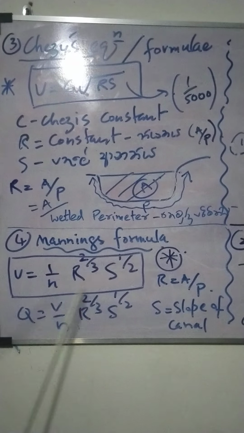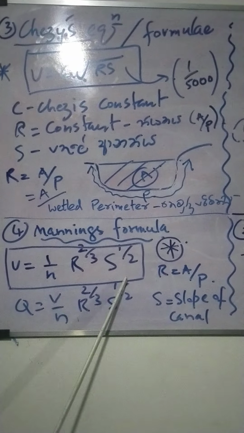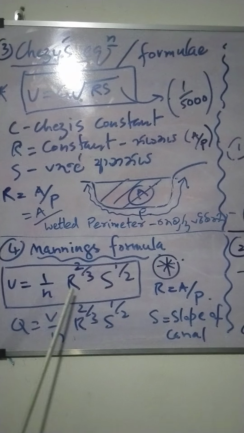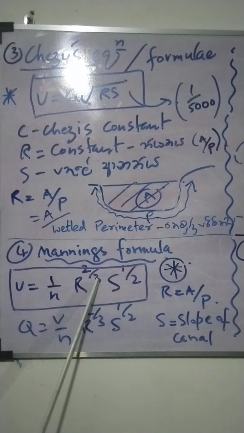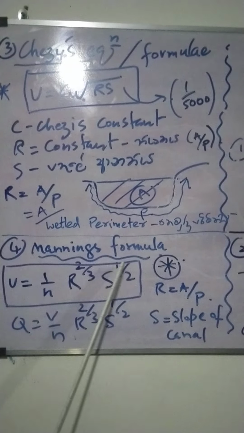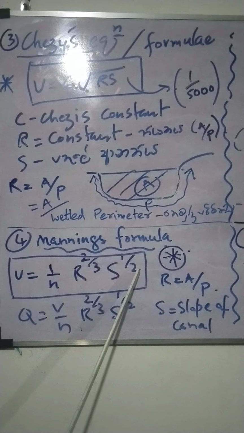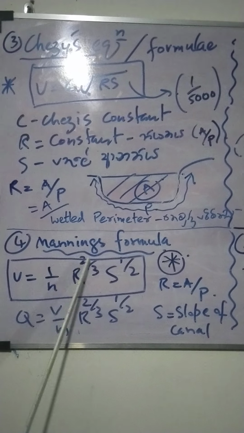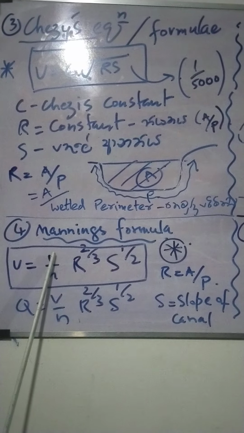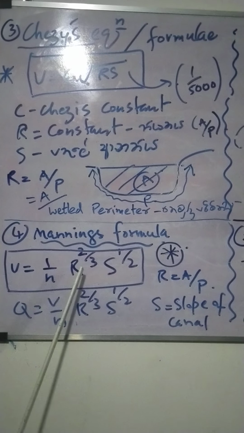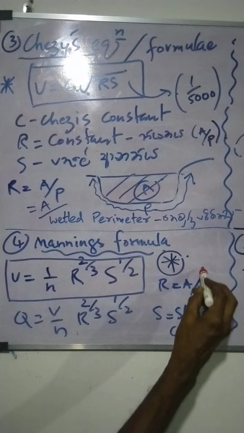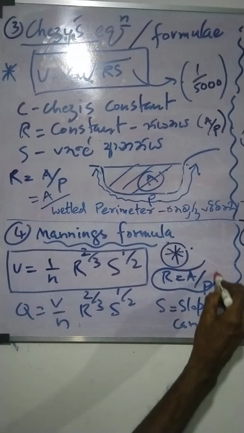V equals 1 over N R to the power 2 by 3 S to the power 1 by 2, that is the square root. R is equal to A by P.